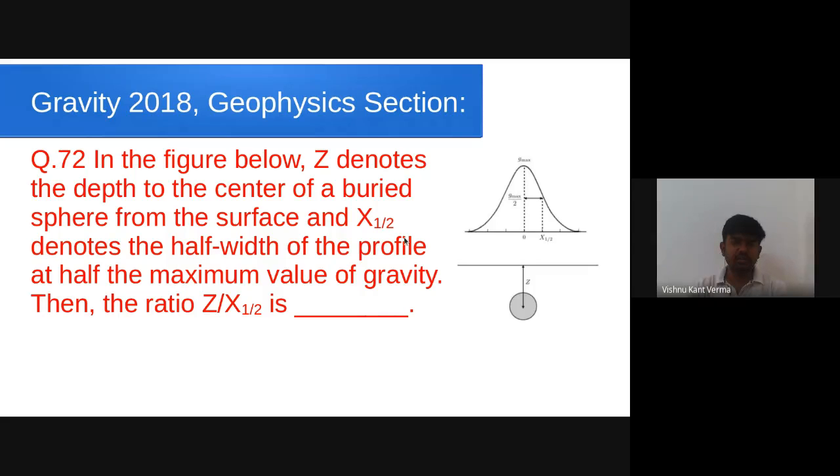So in this question, they have asked if Z is the depth and X half denotes the half width of the profile. Half width means this value where we are having G max by 2. So they have asked what is the ratio of Z to the X half. And for a sphere, we know the ratio is 1.3. For a cylinder, the ratio is 1. We are talking about half width at half maxima. The answer will be different if they have asked about the full width at half maxima.